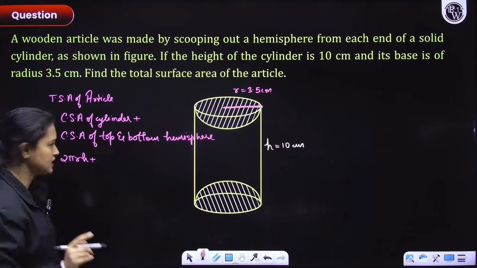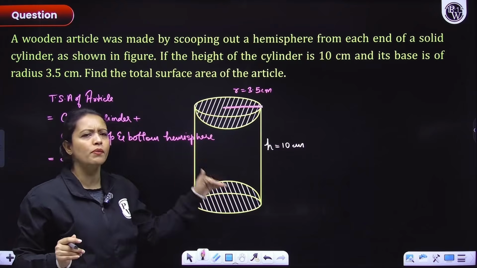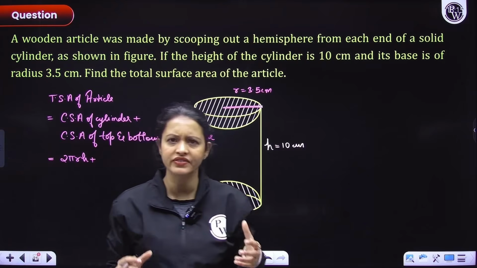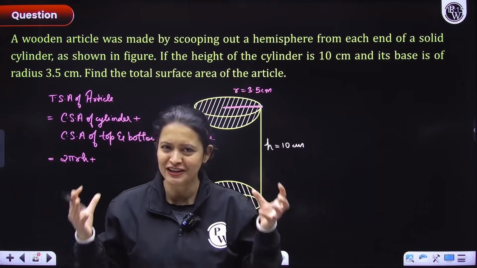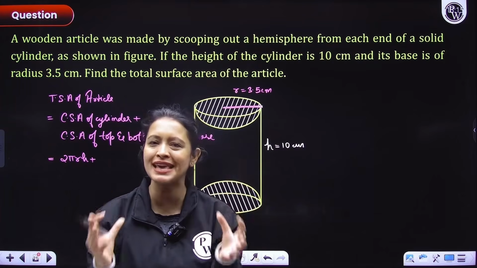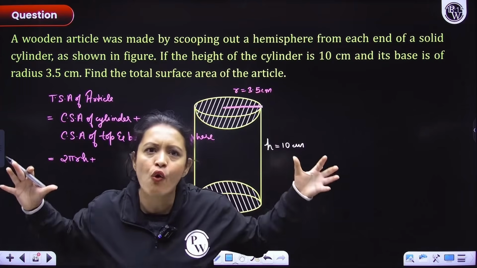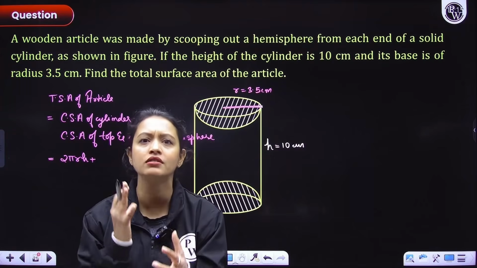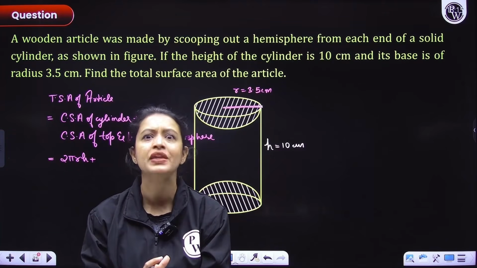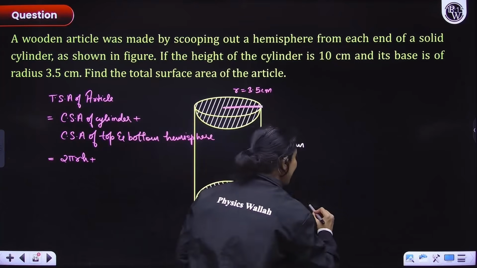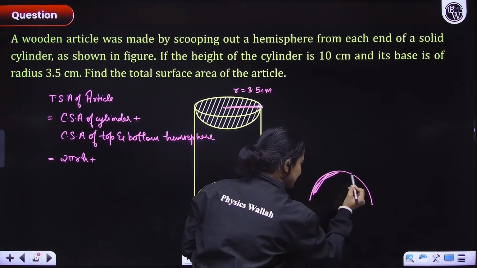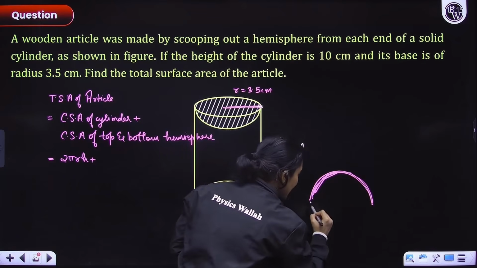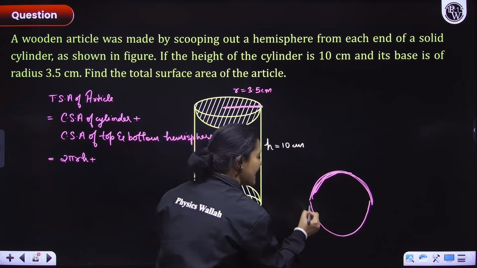Now, let's wait. Curved surface area of top and bottom hemisphere. मतलब curved surface area of two same hemispheres. So, if I have the curved surface area of two same hemispheres, won't they together form the total surface area of the sphere? They will, right? Think about it, na? I have this area, ठीक है, this area I'm figuring out. Then I have another hemisphere and I'm figuring out this area.